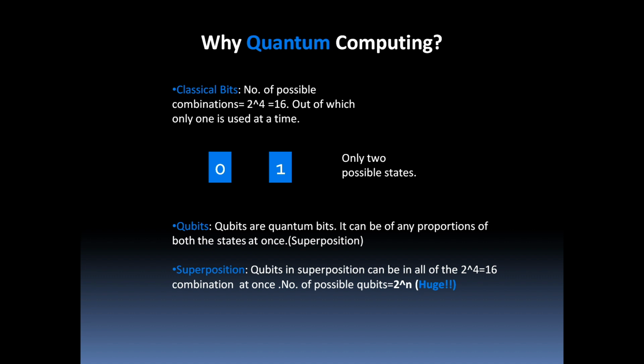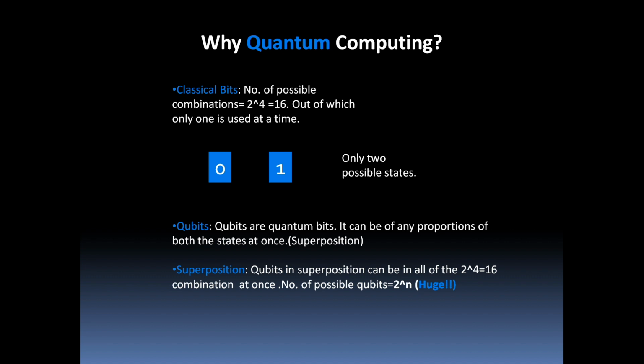Superposition means that if qubits are in superposition, and let's say we have 4 qubits, then we can generate 2 to the power 4, sorry, 2 to the power 4, there are 16 combinations and we can use them at once. And these qubits could be in a mixed state. These 16 states are possible, unlike in case of classical computing where there was only one state possible. Here 16 possible states are there, right?